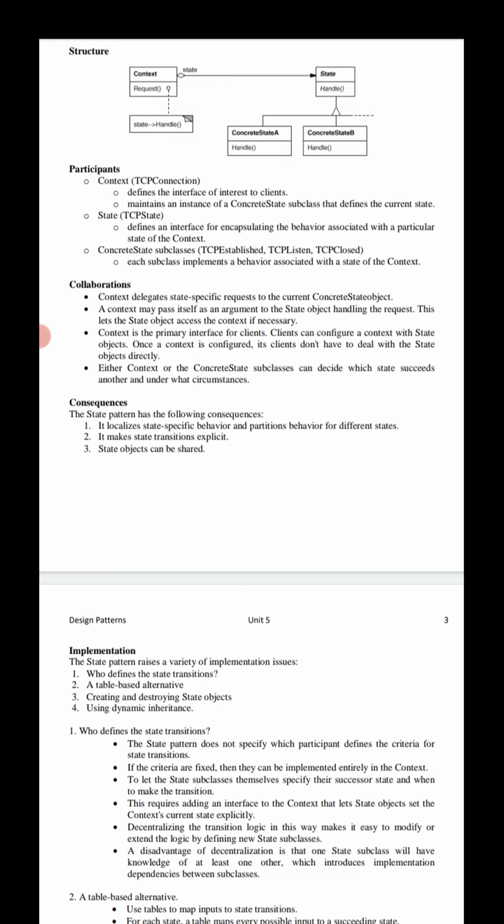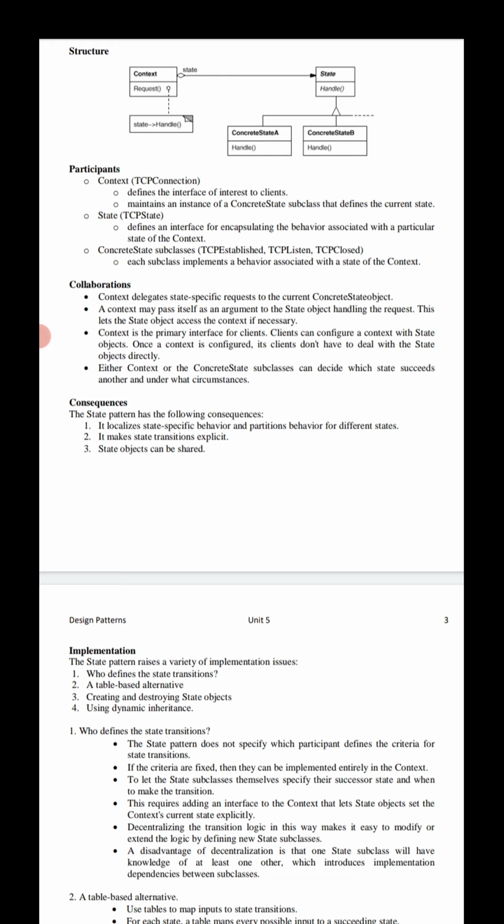The main intention of the state design pattern is to avoid this problem. The pattern distributes the behavior for different states across several state subclasses, so the number of classes increases and is less compact than a single class. But such distribution is actually good if there are many states, which would otherwise require large conditional statements.